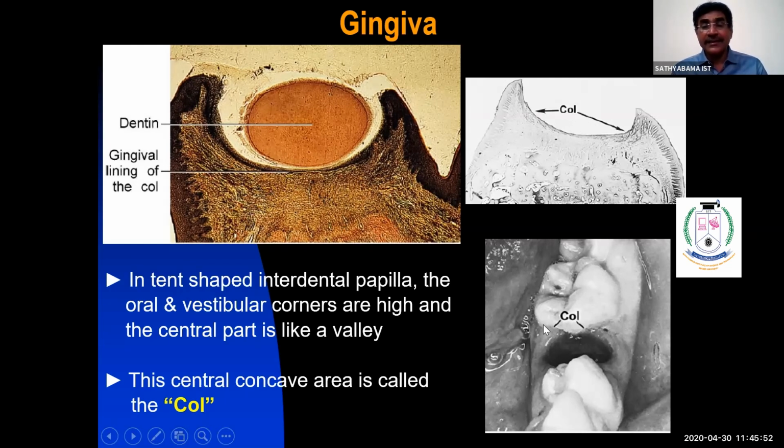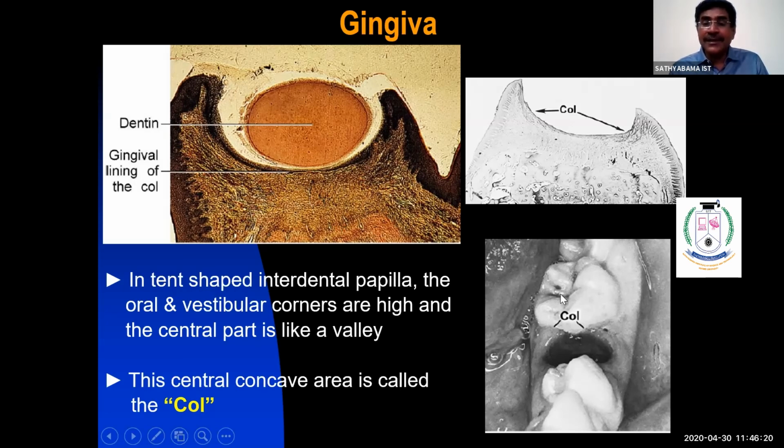The central portion shows a valley-like depression, a central concave area, which is called the col. They say that the col is non-keratinized stratified squamous epithelium. The col is the central concave area between the oral and vestibular corners of the interdental papilla.